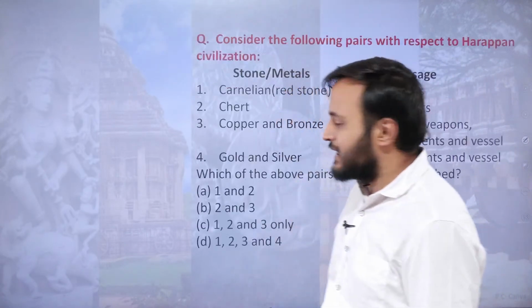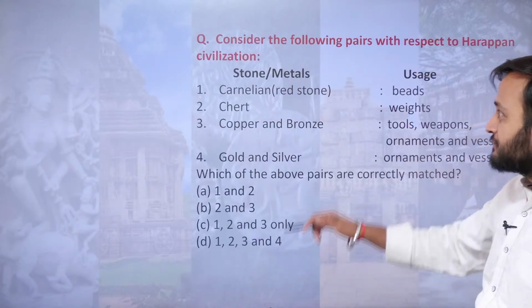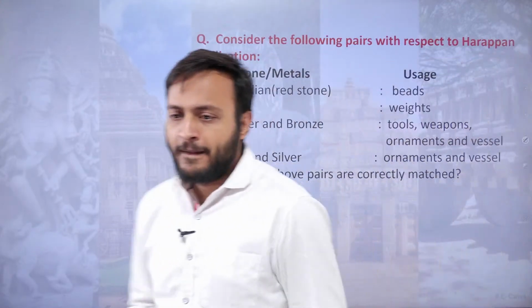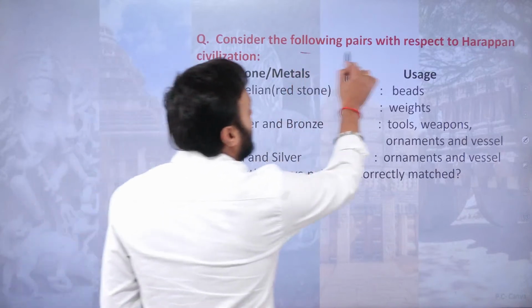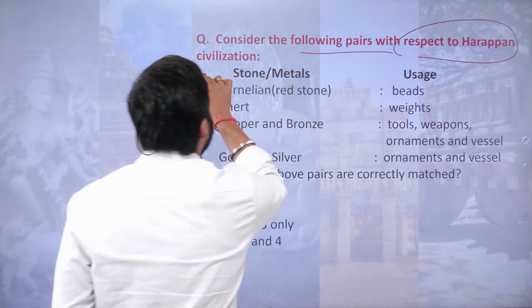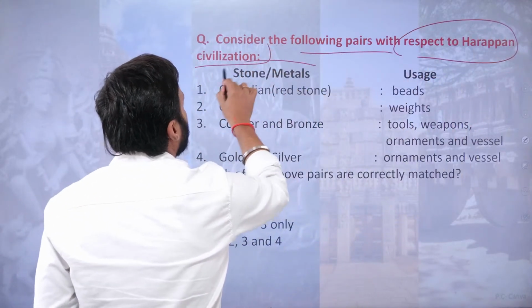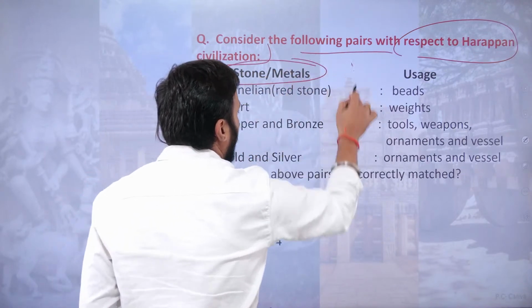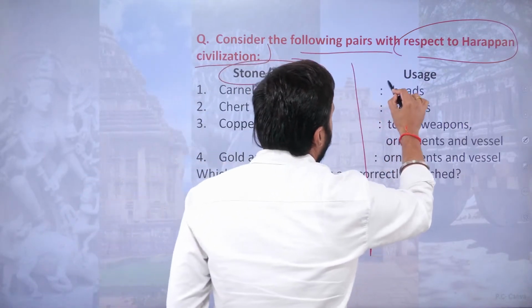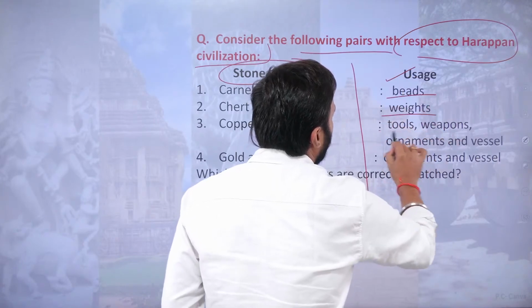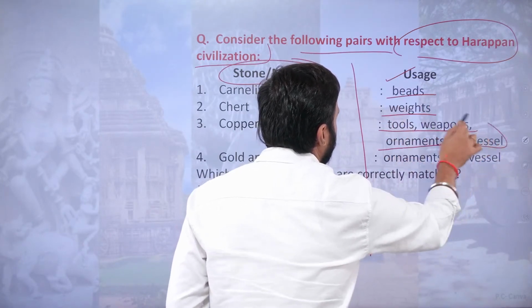Next question, a common one in fact. Consider the following pairs with respect to the Harappan civilization. Stone and metals on one side, then uses: beads, weights, tools, weapons, ornaments and vessels.